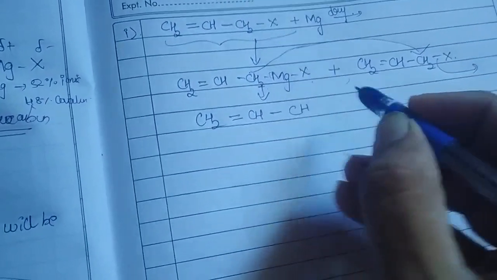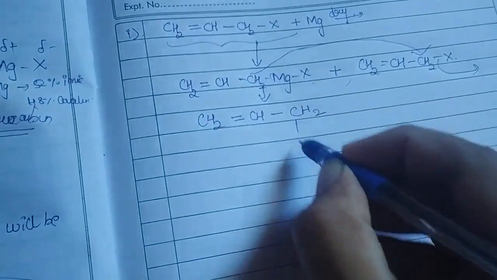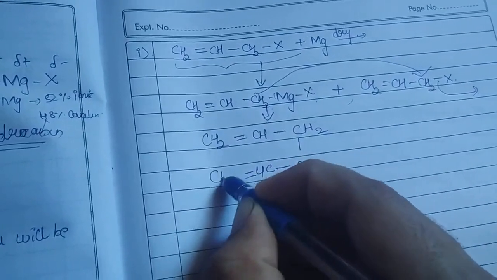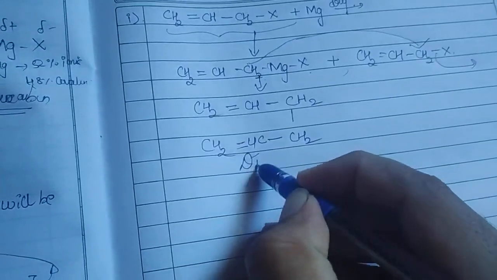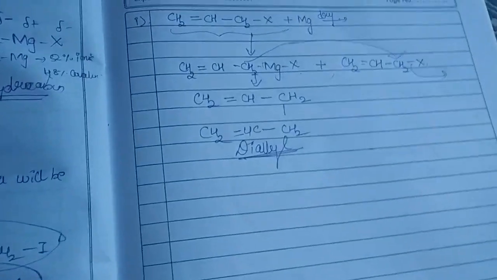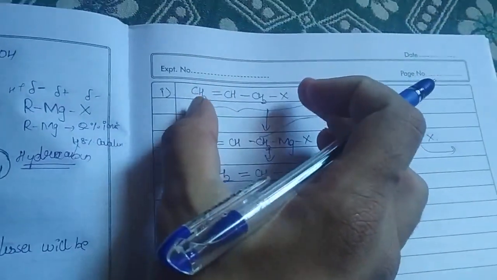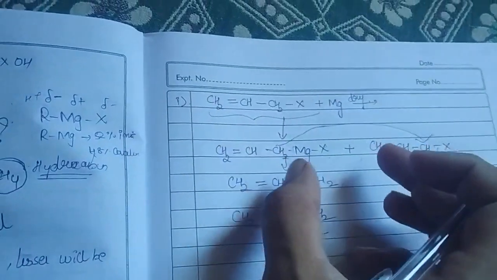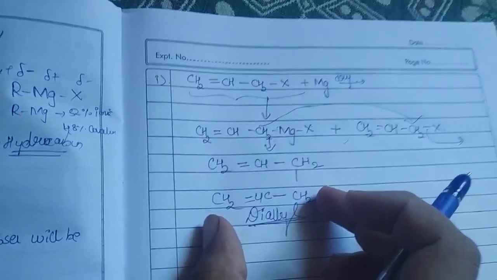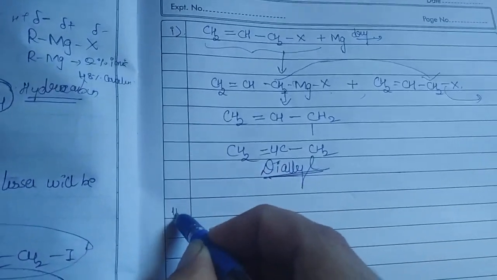CH2=CH-CH2-CH2-CH=CH2. And it is called diallyl. So this is the reaction that takes place when you take allylic halides. Instead of forming the Grignard reagent, it gives the final product as diallyl. Coming to benzylic now.